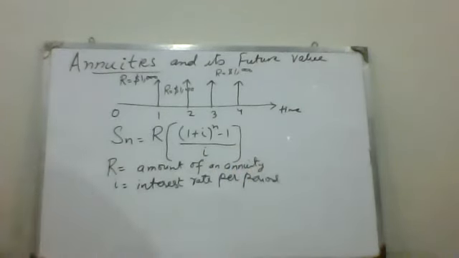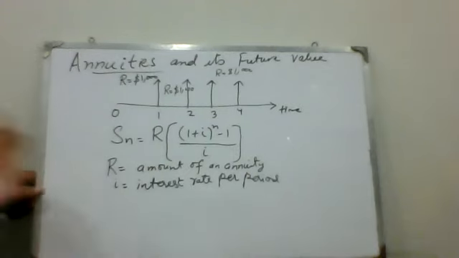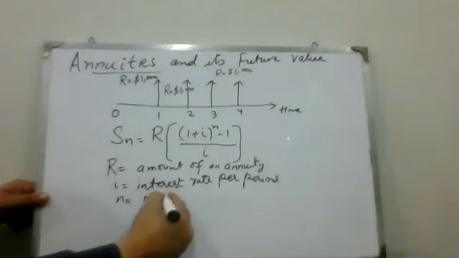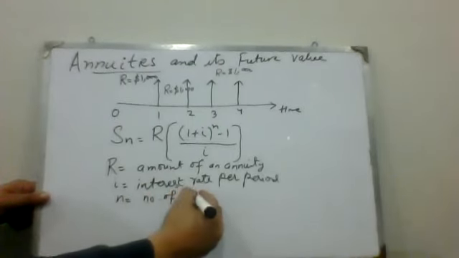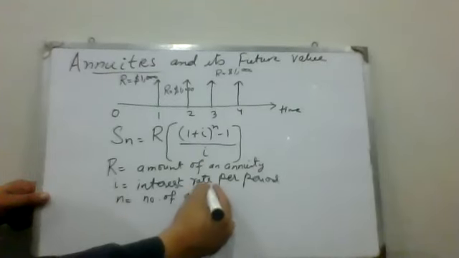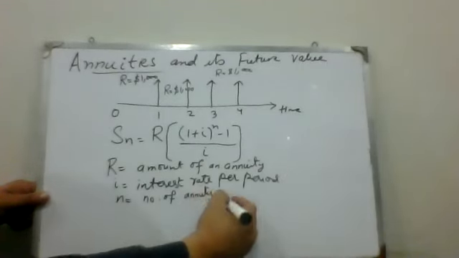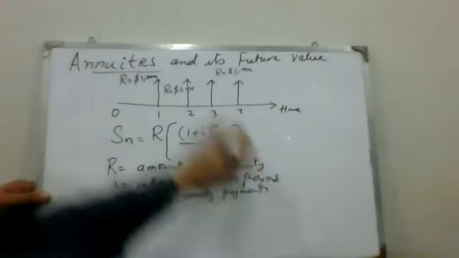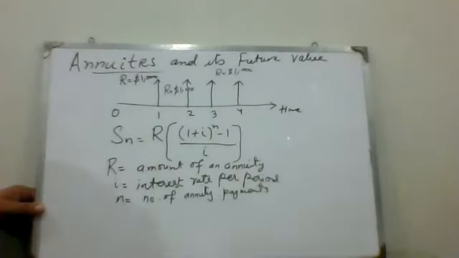And N is the number of annuity payments, meaning the duration in which I have to pay. In other words, if I pay in 5 years, then n is equal to 5, or 10.